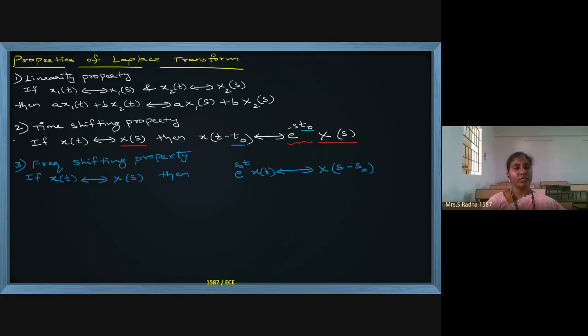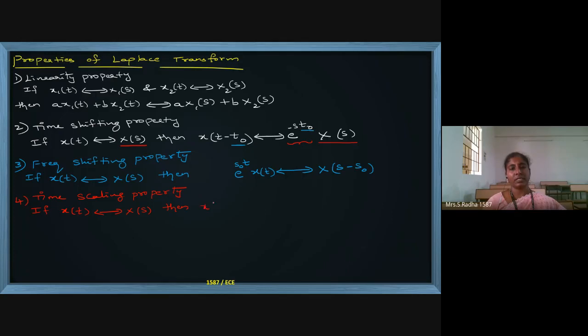Next, I will go with the time scaling property. If you have an x of t signal whose Laplace transform is x of s, you know the meaning of the double-sided arrow by this time.